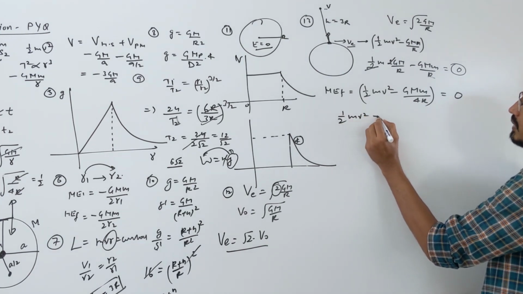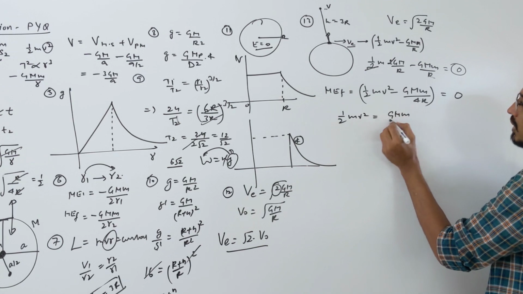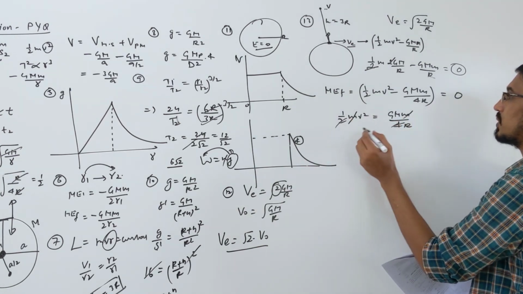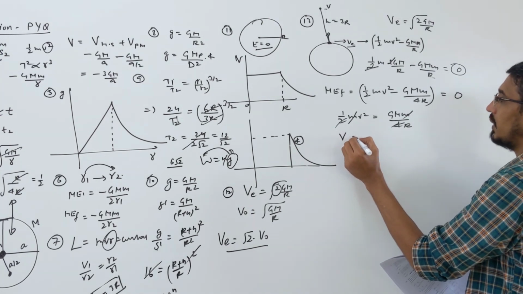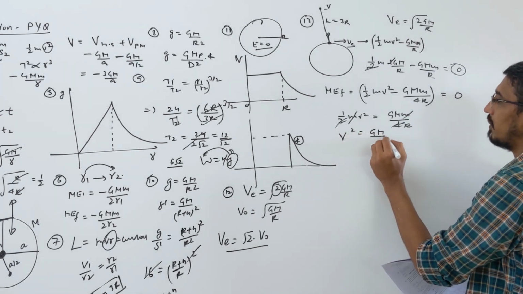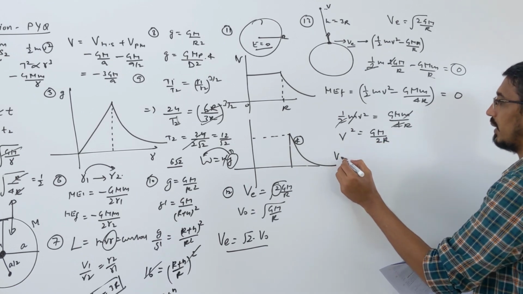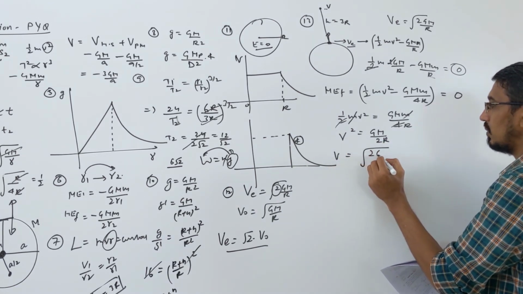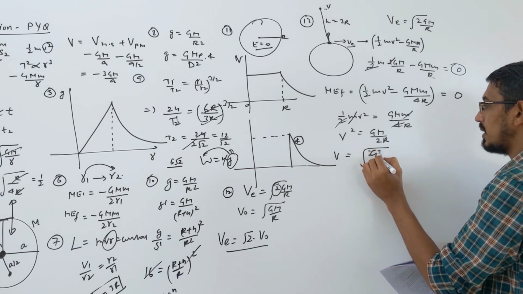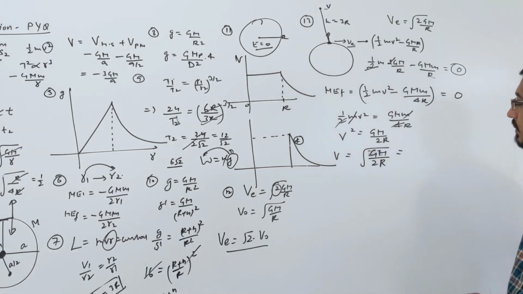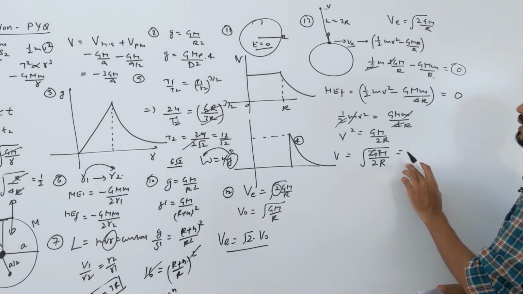Half mv square is equal to GMm upon 4R. m goes here, 2 goes 2 times, so v square is coming GM by 2R. So if I take root of this, I get root of GM by 2R, or I can write this in the escape velocity formula.